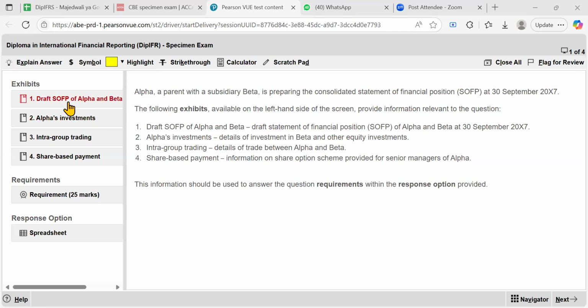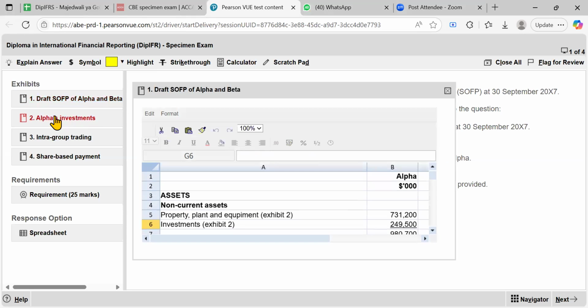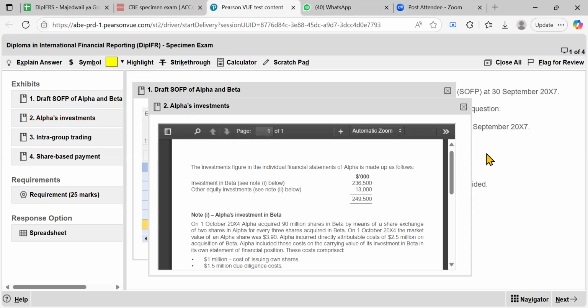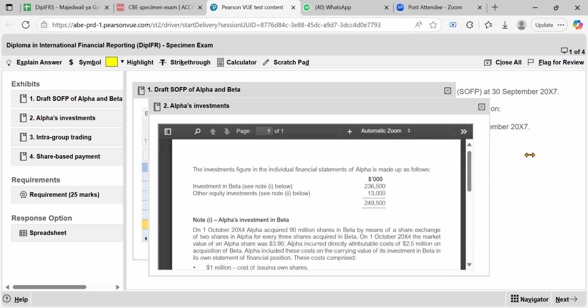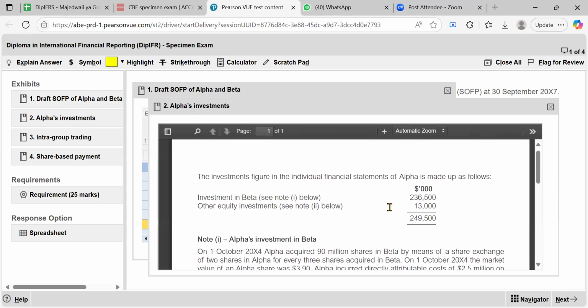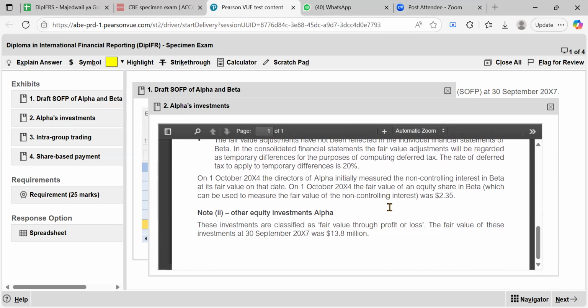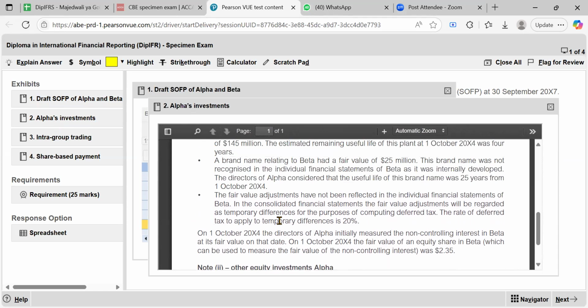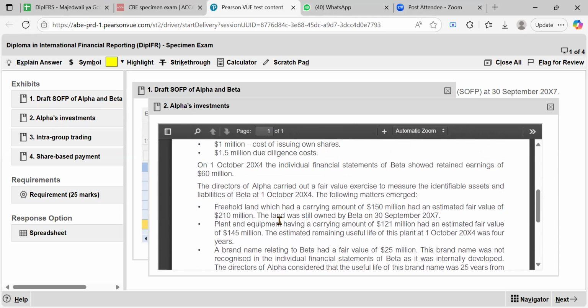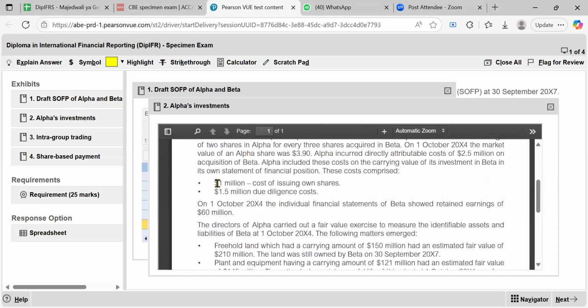Okay, so we just have to finalize. We had a statement of financial position, right? We had the first note here, and I think we went all the way up to note 2. We had left one thing, which we said we'll come back to: the 1 million of issuing shares, right? And we said that it is about equity financial instruments and so on. But I think it's just something normal, so you can just deal with it.